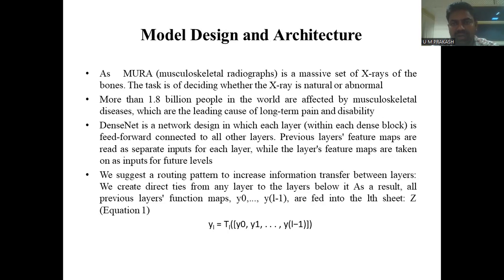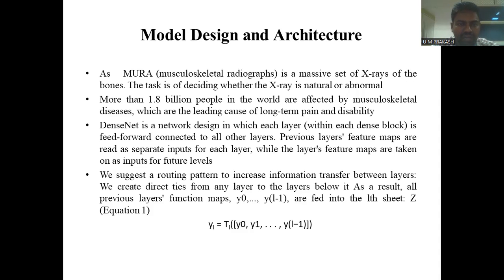So, the model design and architecture. Here I have taken the MURA dataset, which consists of X-ray images of musculoskeletal radiographs. More than 1.8 billion people in the world are affected by musculoskeletal disease, which is a leading cause of long-term pain and disability.